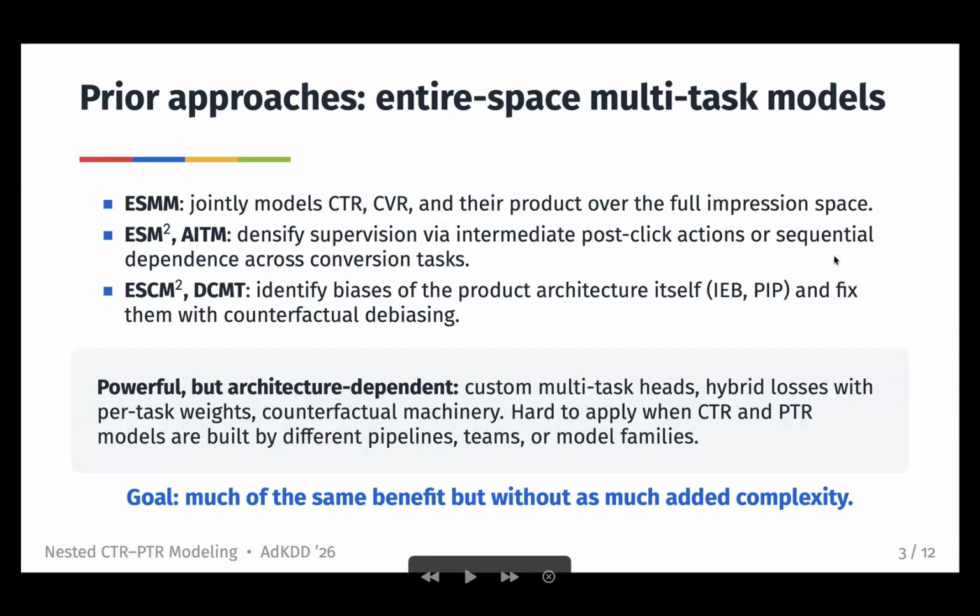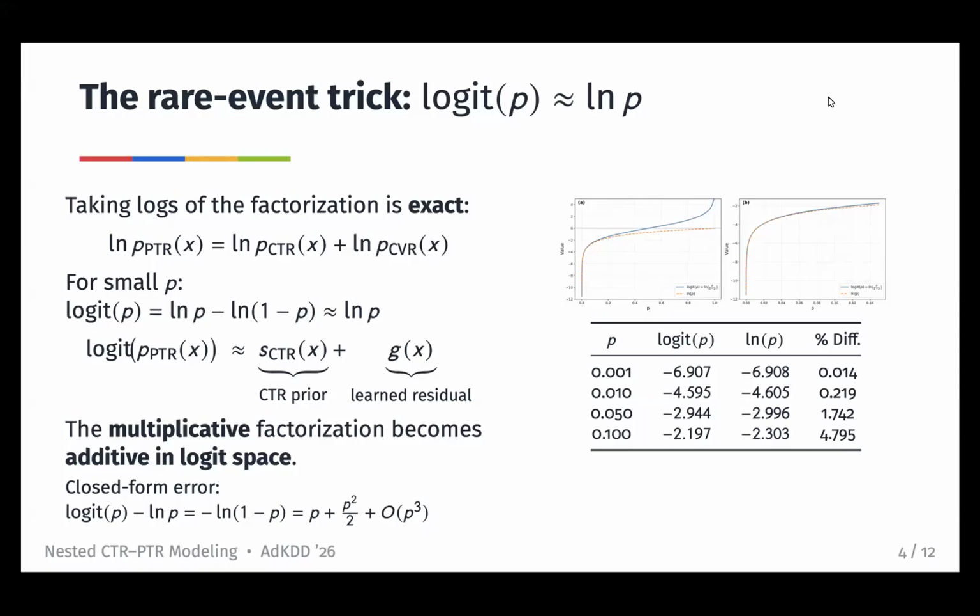extra complexity and in a model agnostic way, which could be helpful when you have different stages of ranking that use different model families with different latency trade-offs, or if you already have dedicated teams working on click prediction versus sale prediction. So it turns out that a small probability approximation can help motivate a simple way to do this.